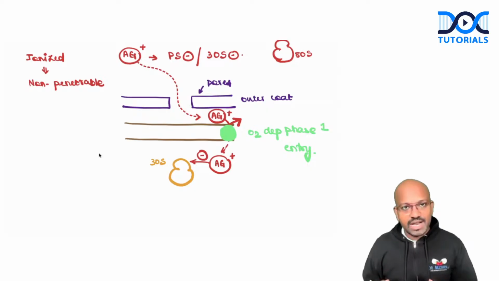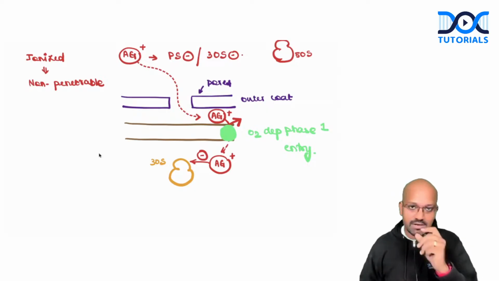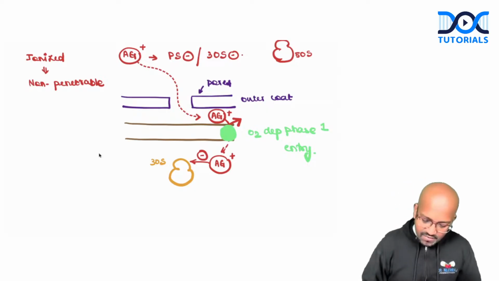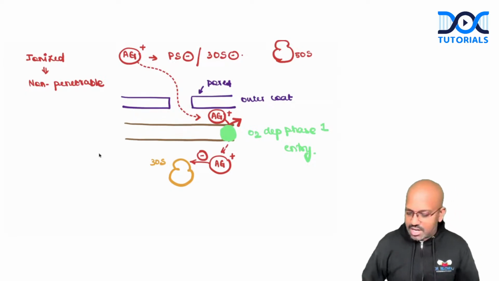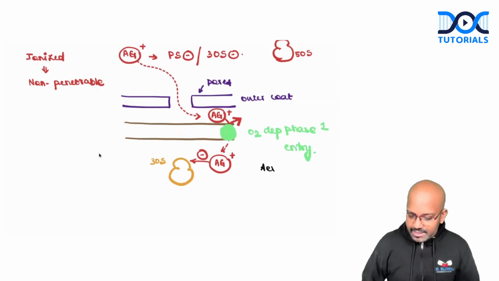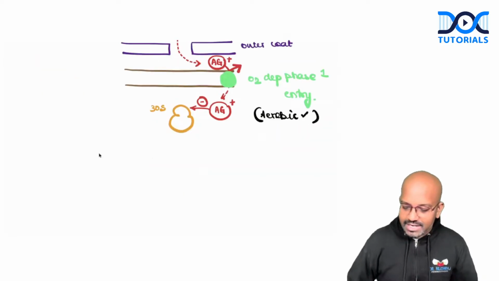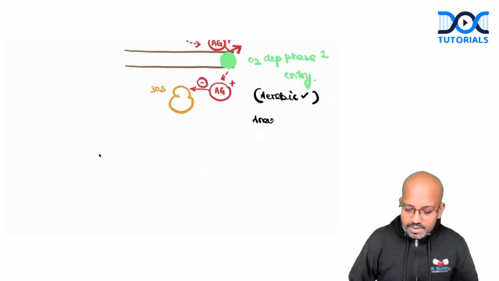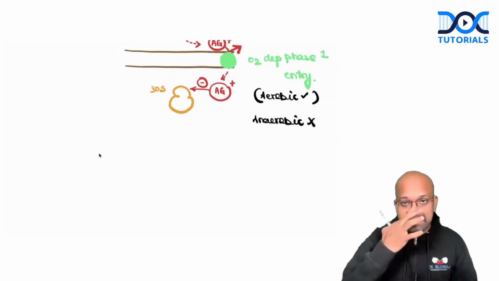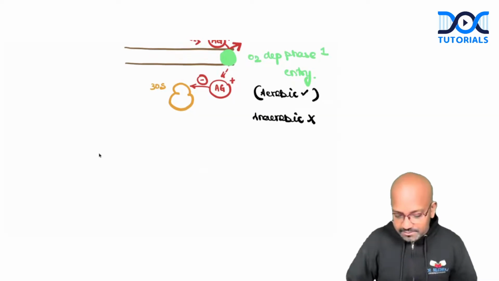Because it is utilizing oxygen as an energy source, this drug will be effective only against aerobic bacteria. In an anaerobic environment, this drug will not be effective, point number one.